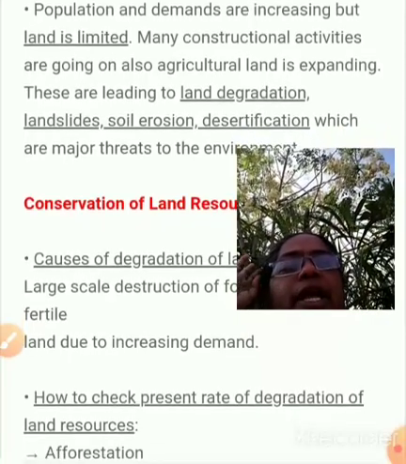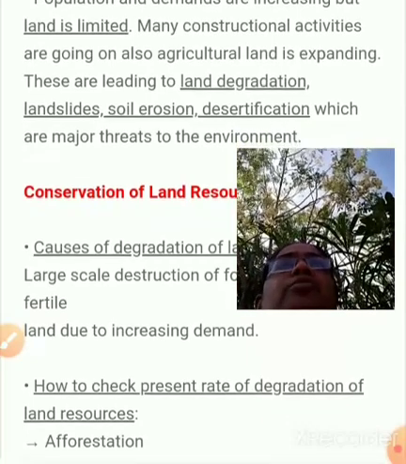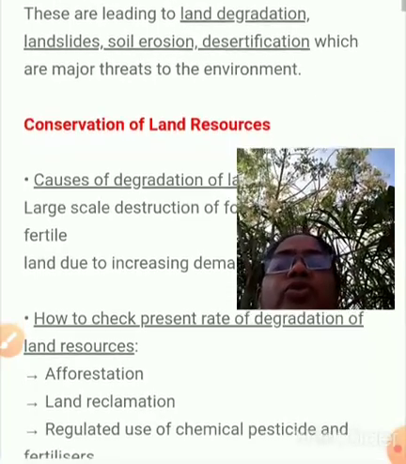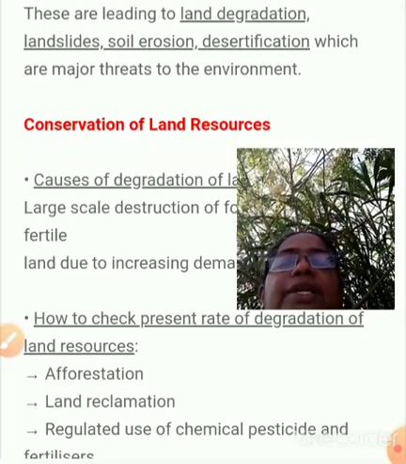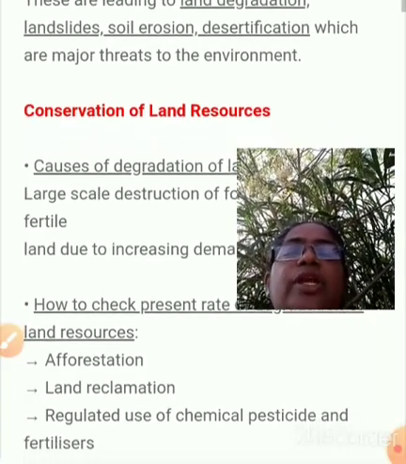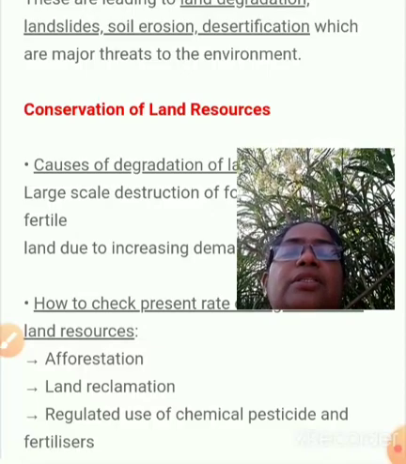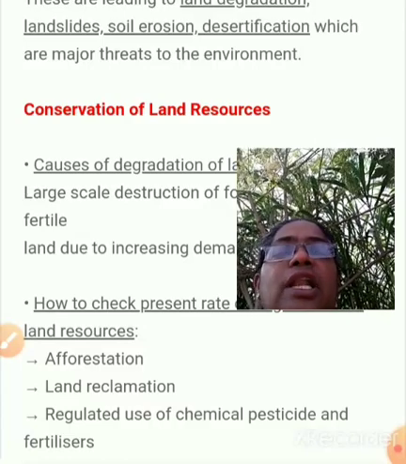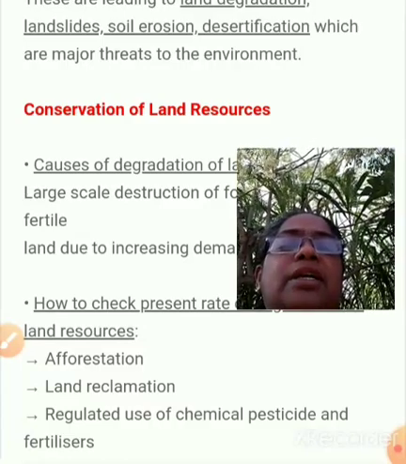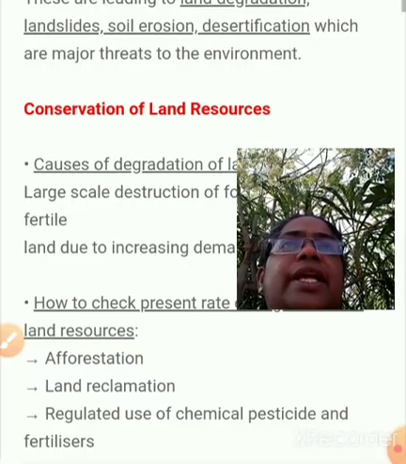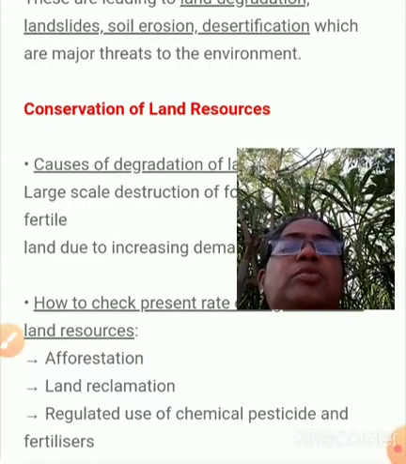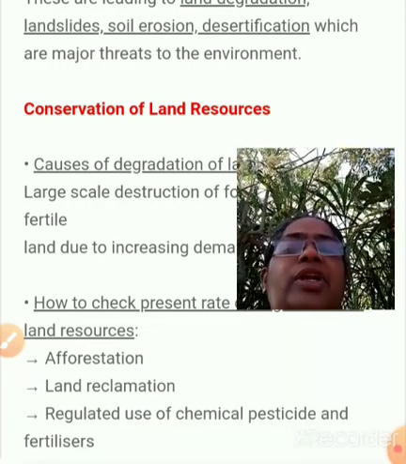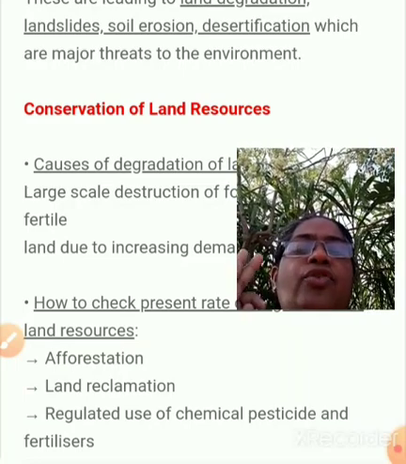So the limited land, we are trying to make maximum use of it, or sometimes we are reaching degradation or overuse. These are leading to land degradation, landslide, soil erosion, and desertification, which are the major threats to the environment. Because of that, we are overusing the land. Please learn the points. First one is land degradation, second one landslide, third one soil erosion, fourth one desertification.